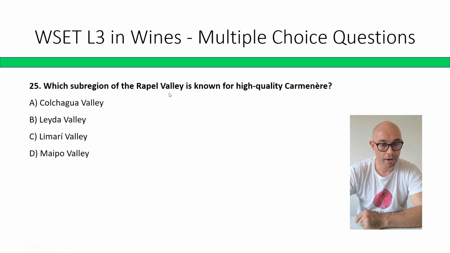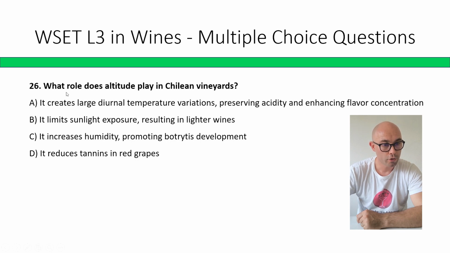Which sub-region of Rapel Valley is known for high-quality Carménère? Colchagua Valley, Leyda Valley, Limarí Valley, Maipo Valley. The correct answer is A, Colchagua Valley. Rapel, yeah, Colchagua and Cachapoal. So A, Colchagua Valley.